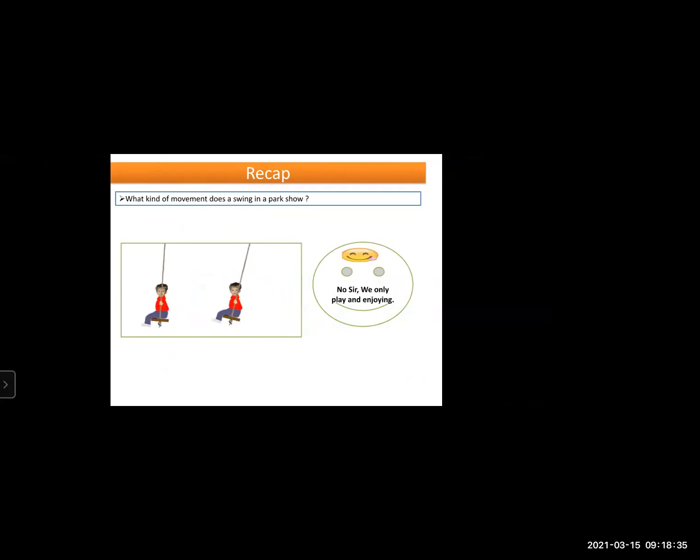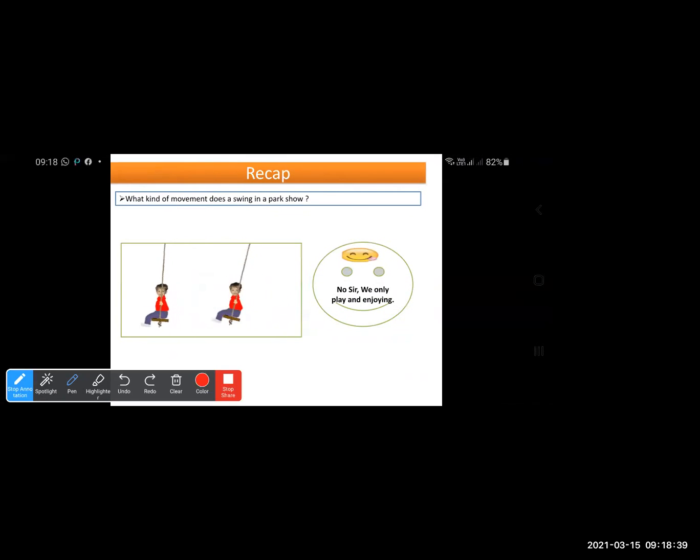Now first you will see the picture and tell me what kind of movement does a swing in a park show? What kind of a movement it is? Now, if you see this, the swing goes first in this direction and then it goes back in this direction.